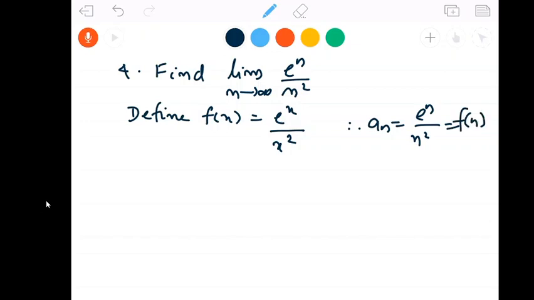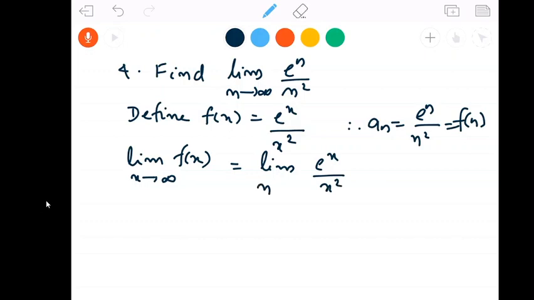Now we have to find what is limit of f of x as x goes to infinity. It is limit of e power x by x power 2 as x goes to infinity. Again it is of the form infinity by infinity.